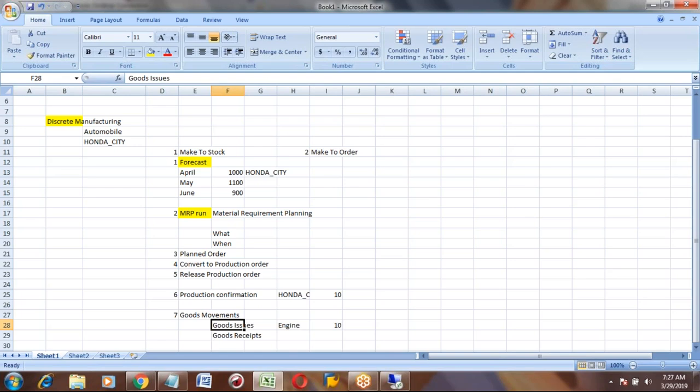Okay, goods receipt means for Honda, the production is completed.